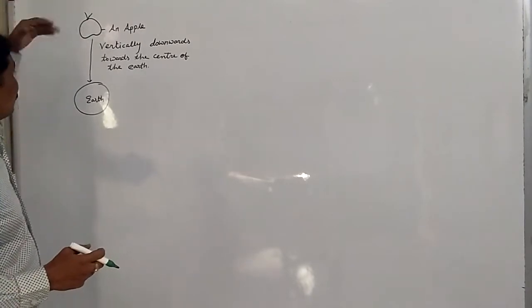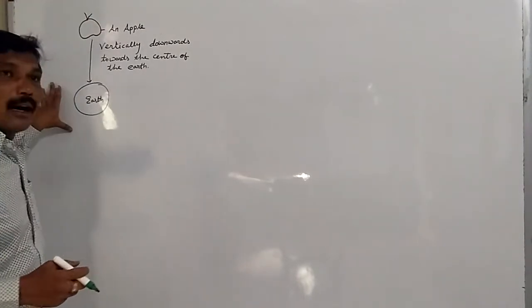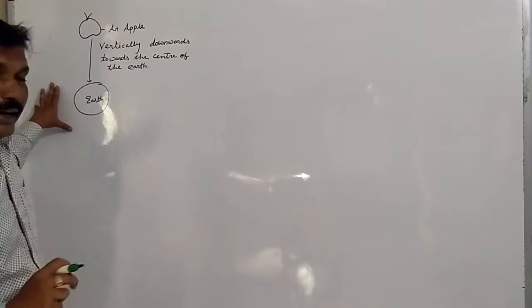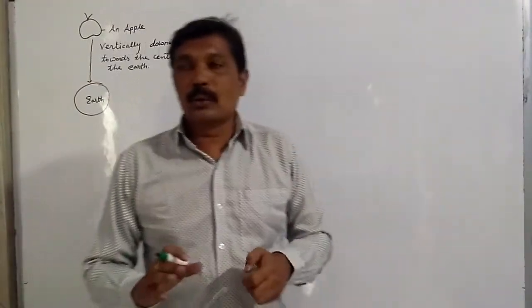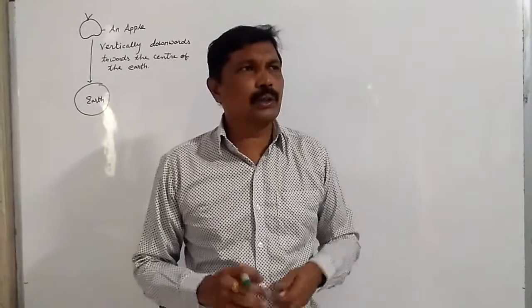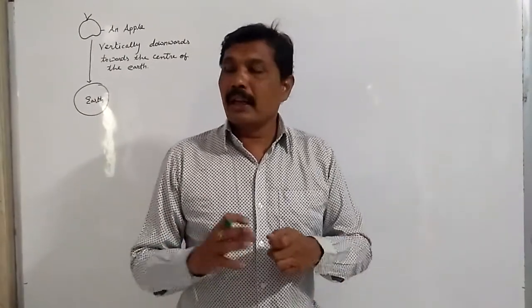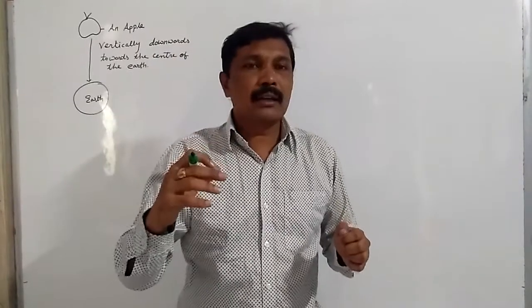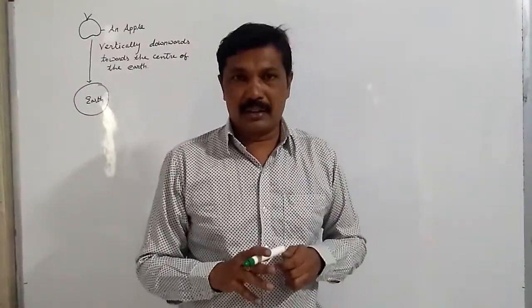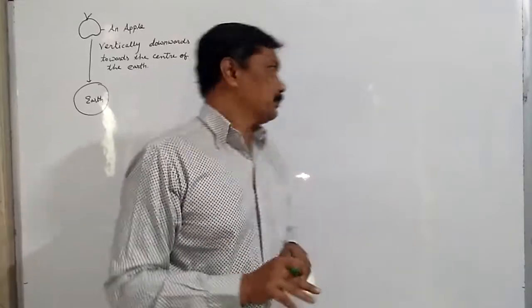Now, is the apple attracting the earth was the question in his mind, and he was thinking upon it. So he tried to know more about gravitational force. He extended his area of thinking, and he also brought one more object into his consideration, that was the moon.